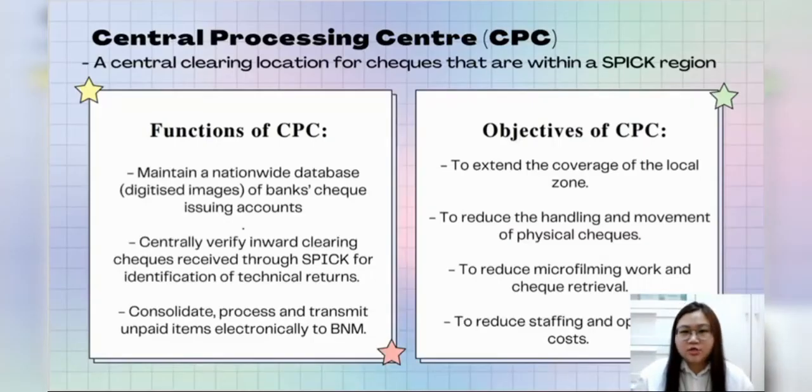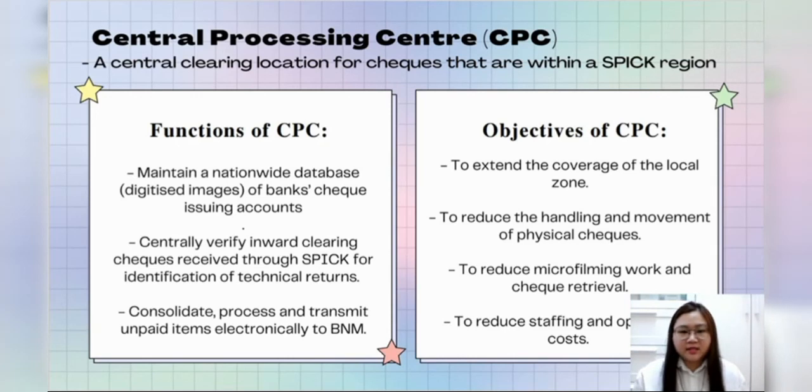Next, we continue to the topic of SPICK. I would like to introduce the Central Processing Center, CPC. CPC is a central clearing location for checks that are within a SPICK region. The functions of CPC are below.